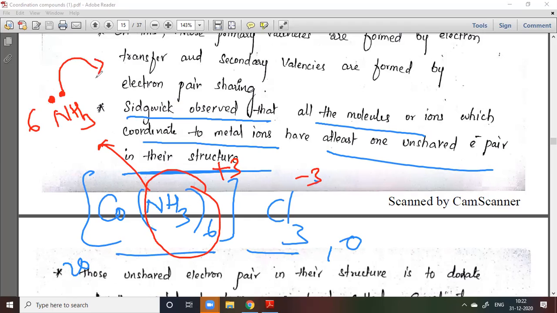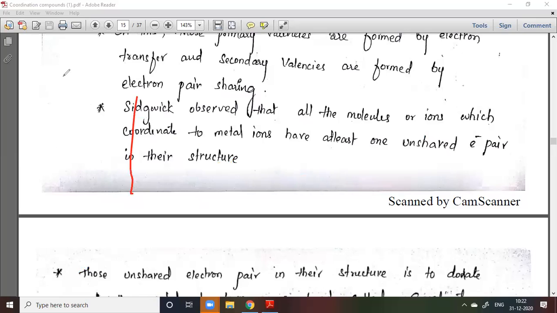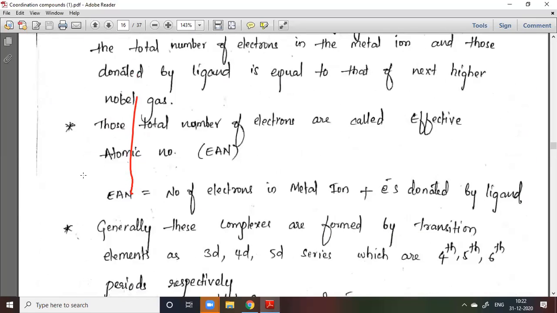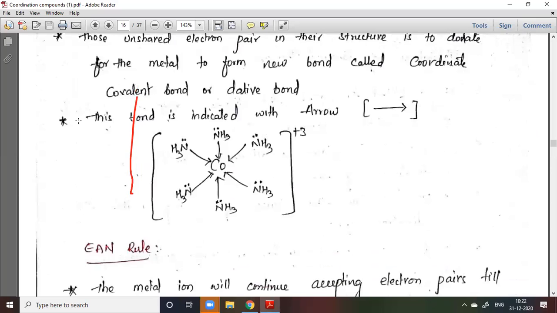Then only they can donate their lone pairs to the central metal ion. So you must understand that the molecules coordinated to the metal ion have at least one unshared electron pair in their structure, so that we can easily calculate the EAN rule. As we go ahead, you will see exactly what that is. You can easily understand this. So see here.